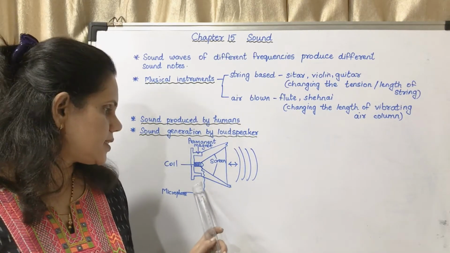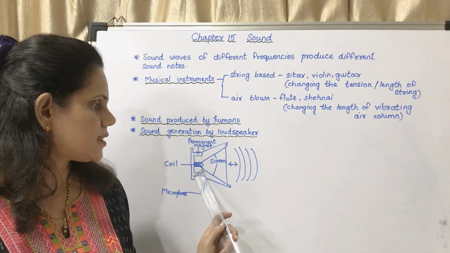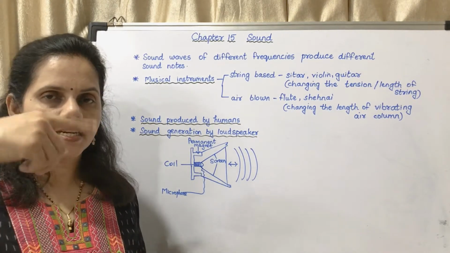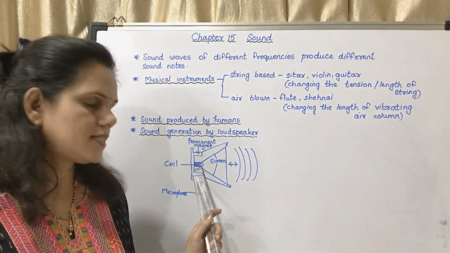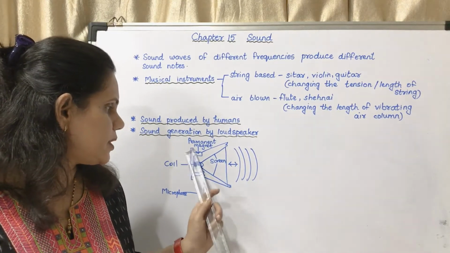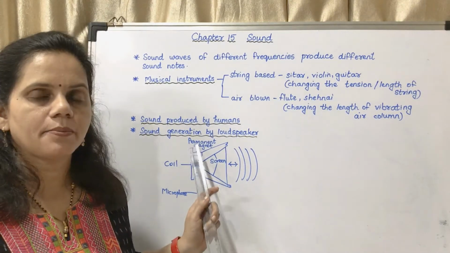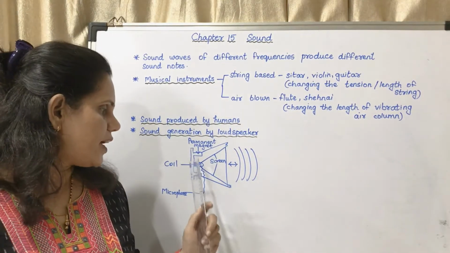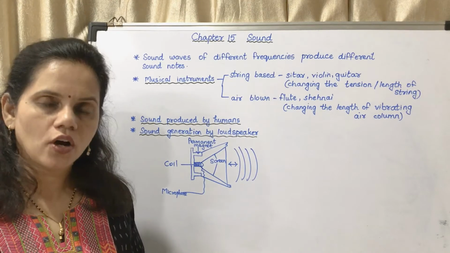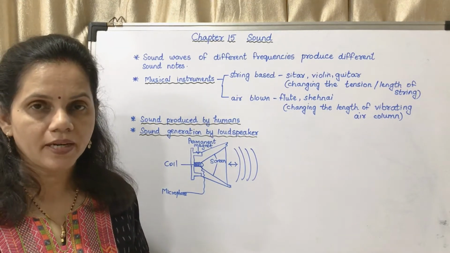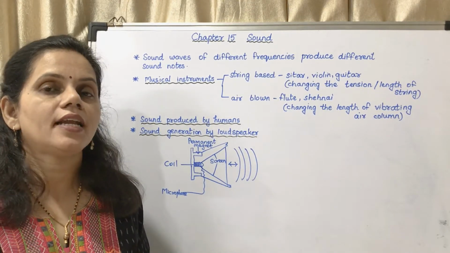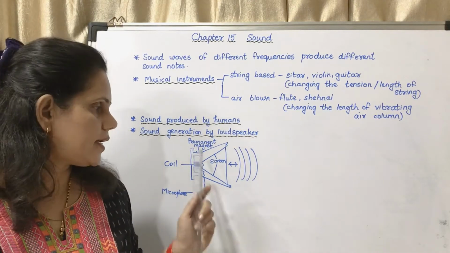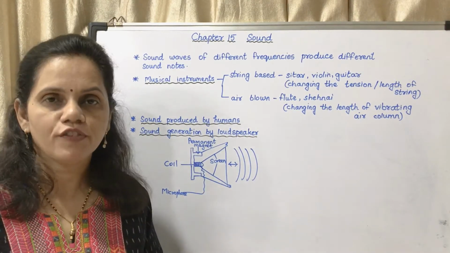Okay, the wire, you may see, is connected to the coil inside. There is a coil inside which is placed in between two magnets. This is a permanent magnet which is present inside the speaker. When the current passes through this coil, it will act as a magnet and it is placed in a magnetic field.